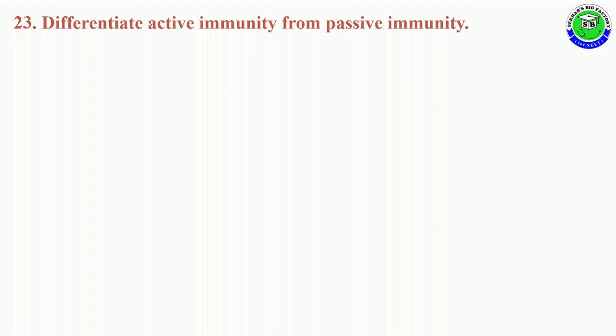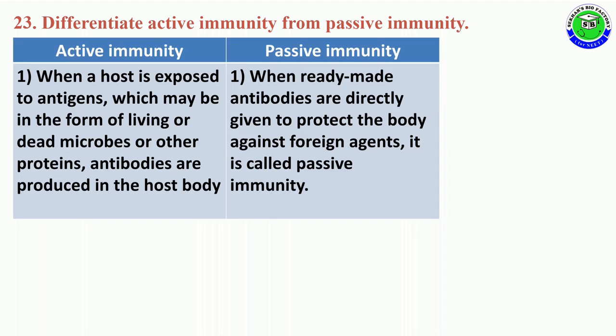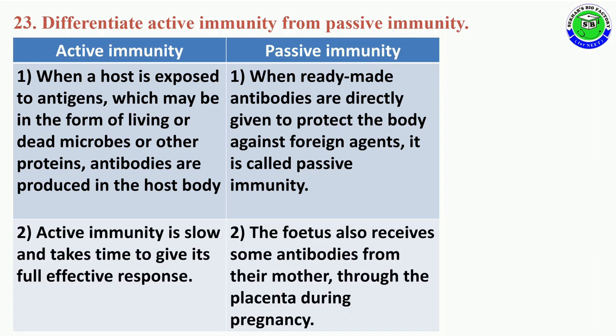Question number 23. Differentiate active immunity from passive immunity. Active immunity is when a host is exposed to antigen, which may be in the form of living or dead microbes or other proteins, and antibodies are produced in the host body. But in passive immunity, when ready-made antibodies are directly given to protect the body against foreign agents, it is called passive immunity.